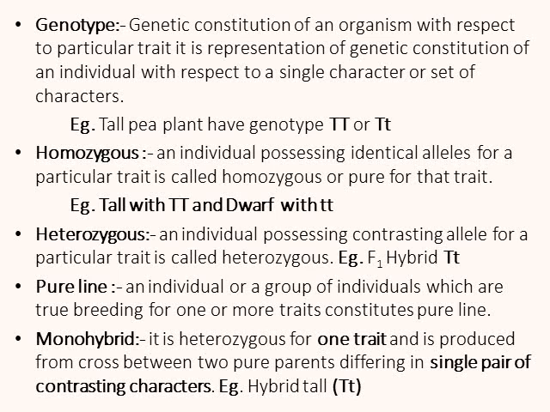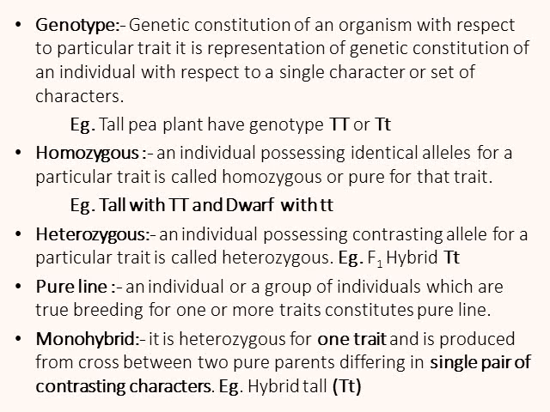That's why the term used is homozygous. Homo means same, while heterozygous, hetero means different. An individual possessing contrasting alleles for a particular trait is called heterozygous. Example: F1 hybrid, that is capital T small t.